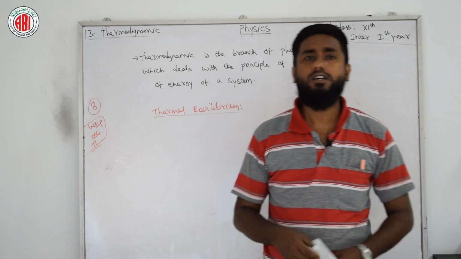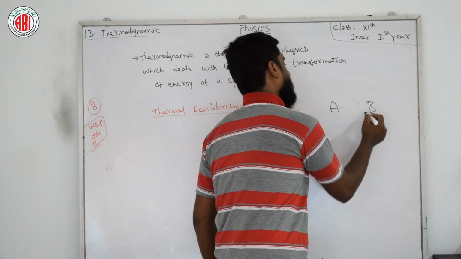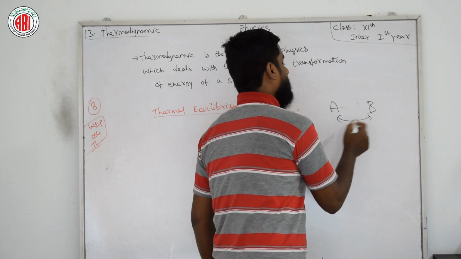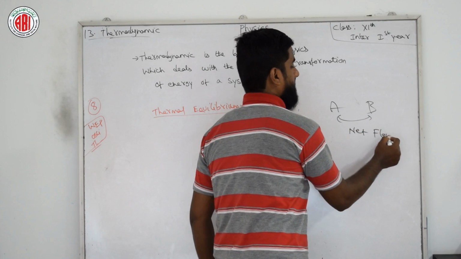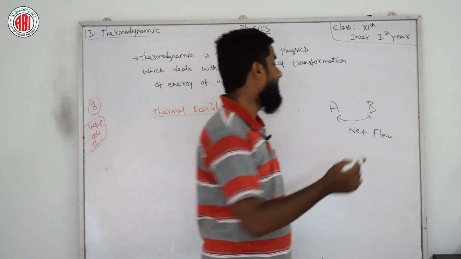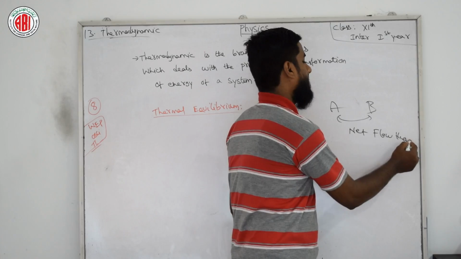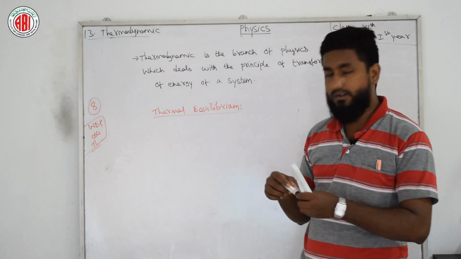If we have two systems, say A and B, in thermal contact and there is no net flow of heat, we say these two systems are in thermal equilibrium. So this is the definition of thermal equilibrium.